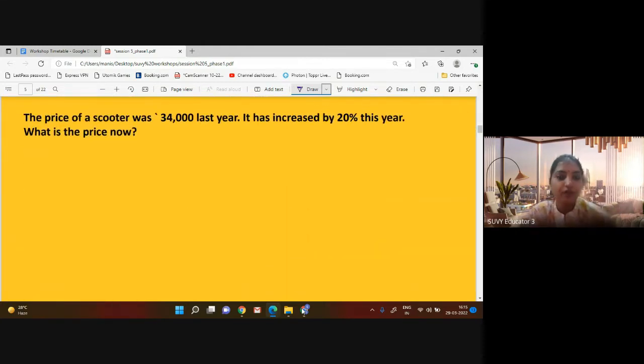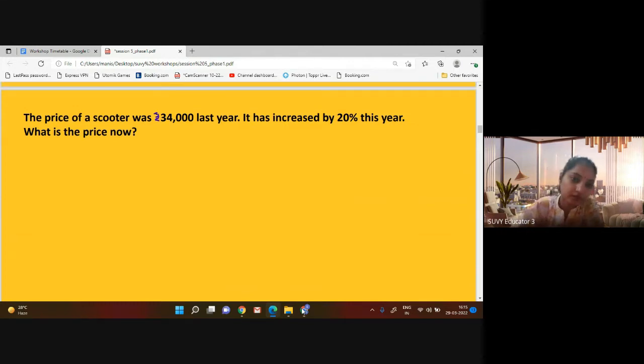Next question, focus on this question. The price of a scooter was rupees 34,000 last year. It means last year the price of the scooter was 34,000 rupees. It has increased 20% this year. So the increased amount will be 20 over 100 into 34,000.